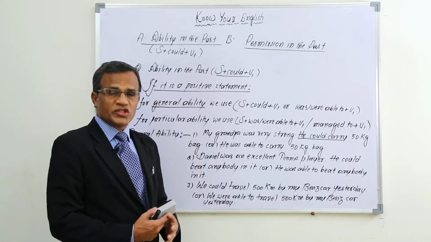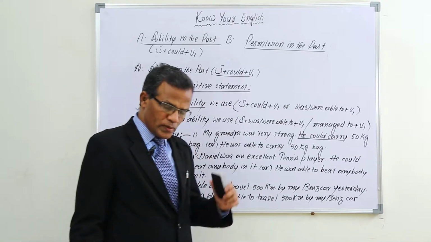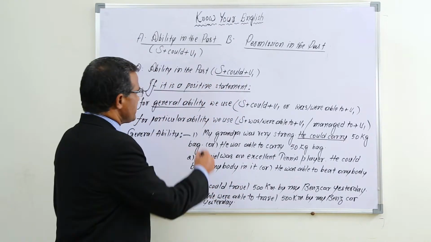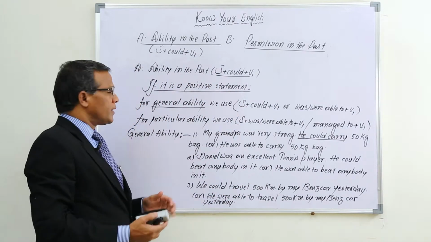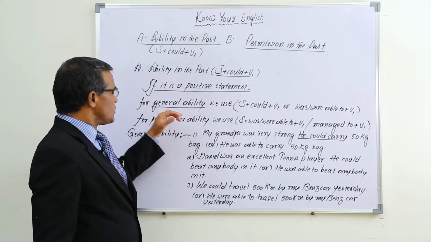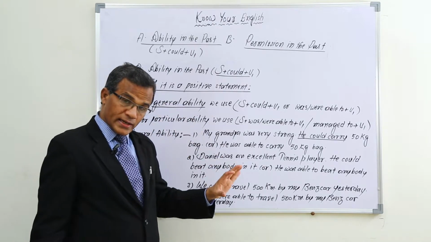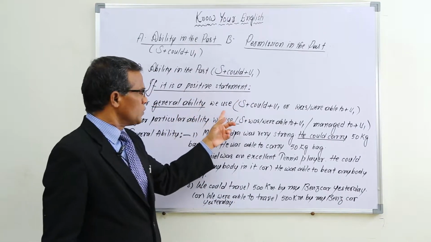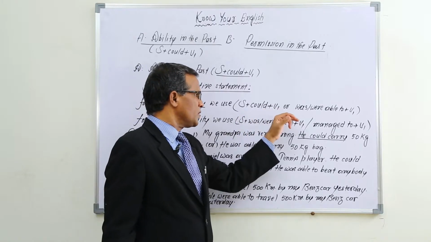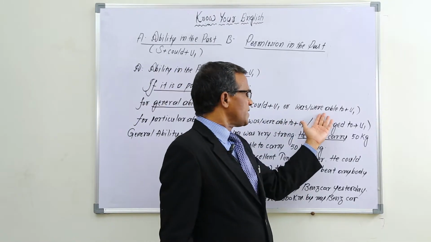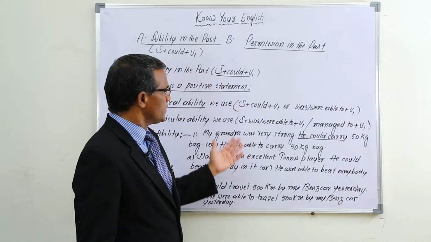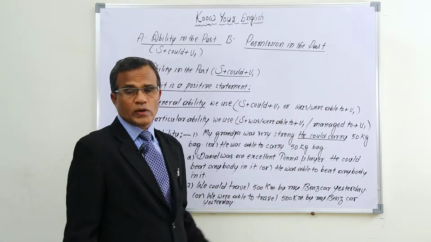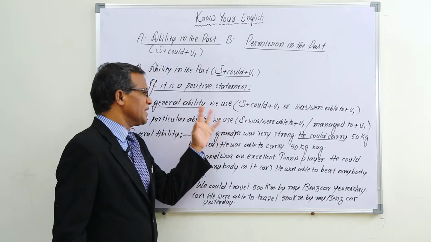If it is a positive statement, it's not a question. It should be positive, and it should be a statement, not a question. So if it is a positive statement, the condition is in this way. For general ability, if it is a general ability in positive statement, we use subject plus could plus V1 or subject plus was or were able to plus V1. So two things are there, was or were able to plus V1 we can use, or could plus V1 also we can use if it is general ability.